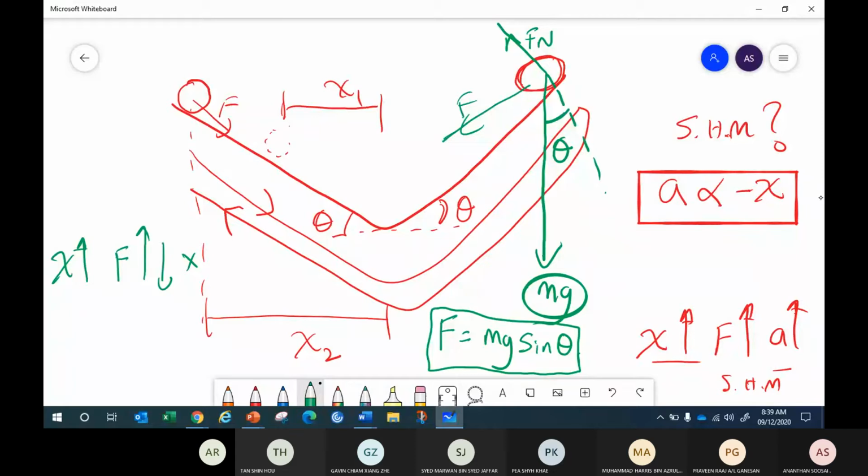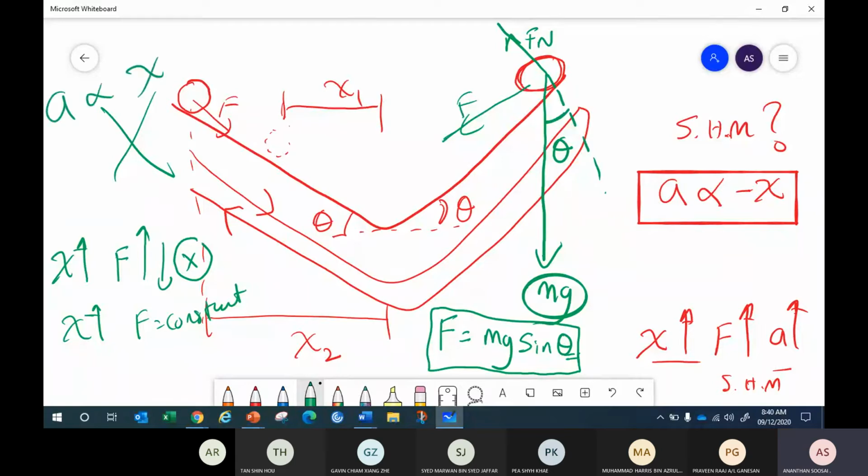Constant. Because theta doesn't change, theta is always the same, so the force doesn't change. So when displacement rises, the force is constant. Therefore, this is not SHM. The acceleration of the system is not directly proportional to the displacement.